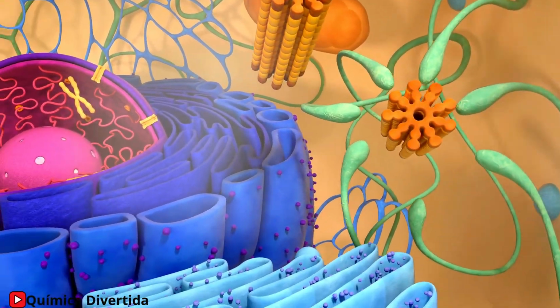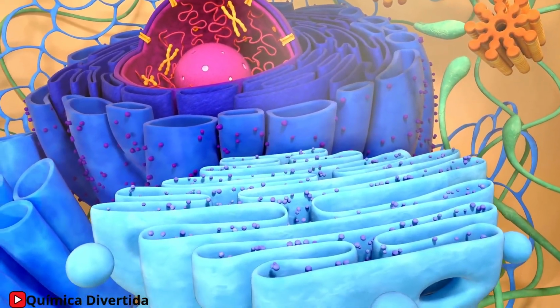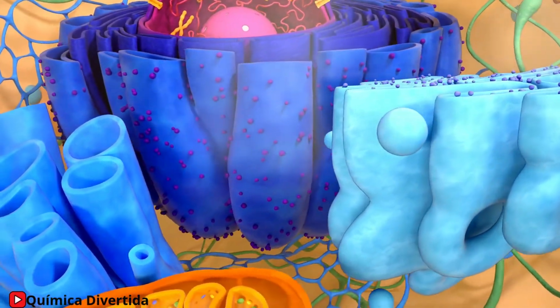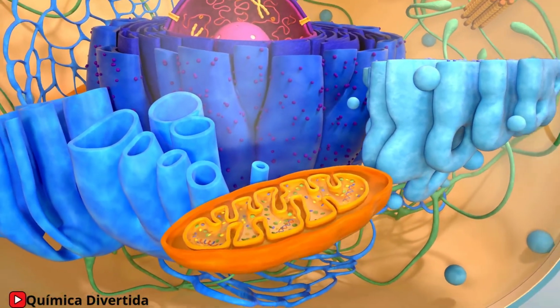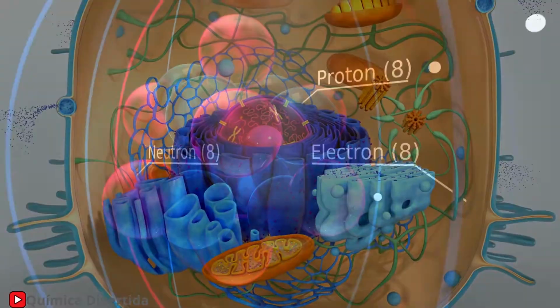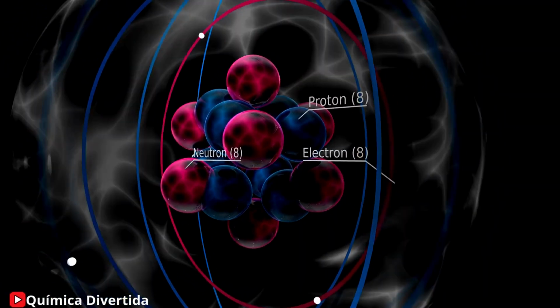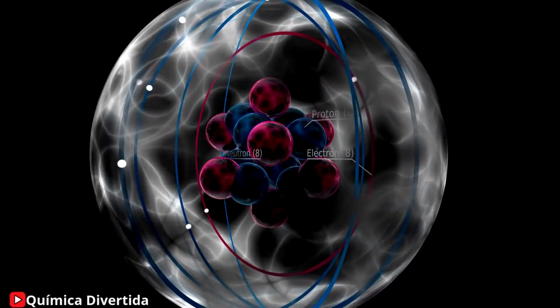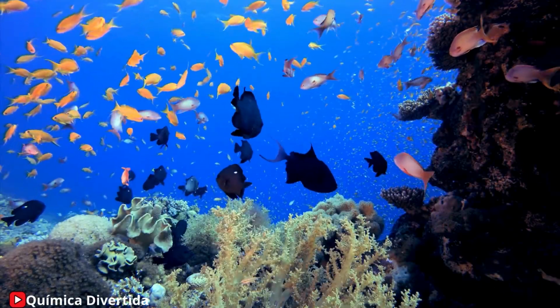Cells and atoms are two fundamental pieces in the grand puzzle of existence. While cells are the living units that build organisms, atoms are the non-living particles that construct everything else. Together, they create a delicate balance that makes life possible.